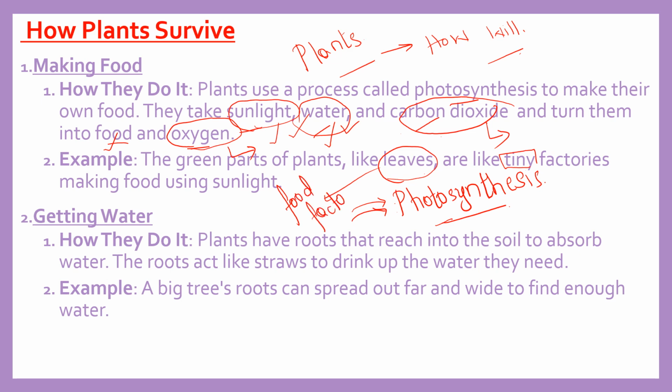Okay. So they are like tiny factories. They make their own food using what? Using sunlight, they make their own food. Okay. The green parts of the plant. Green is so important. Why is green important?